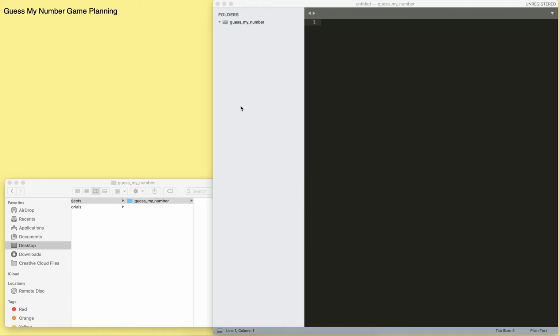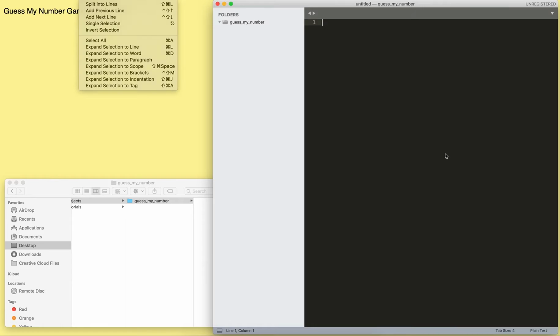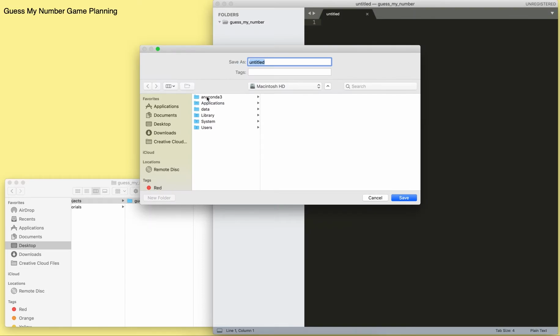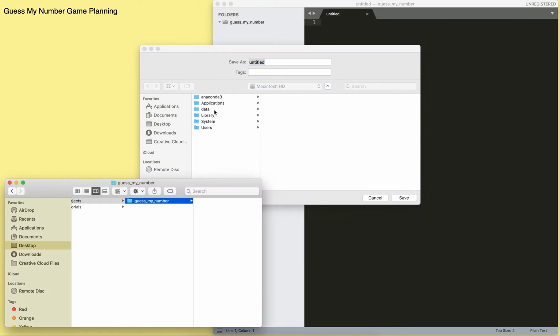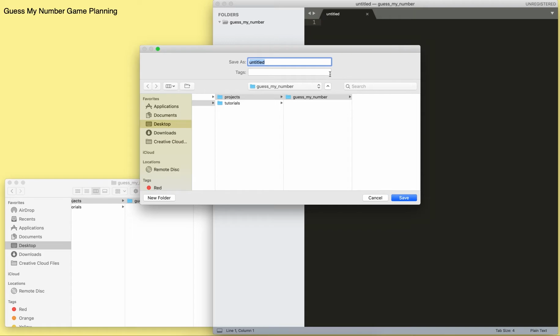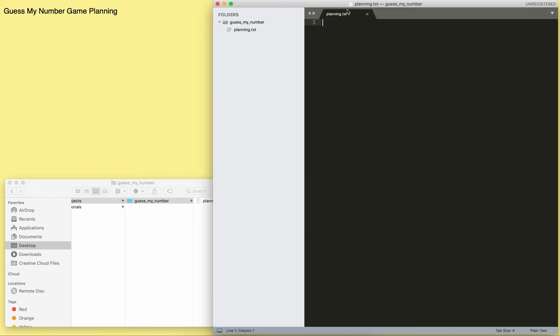I'm going to open Sublime Text here. I already made a folder for Guess My Number, and let me just do Control N or File, New File, or Command N, and create a little file here. But now I should probably save it, right? So I can File, Save, or Command S. Actually, let me do a new file right here, so you can save it right in the folder. It's easier for you. There you go. Now we're brought to the folder, so we can call it planning.txt.